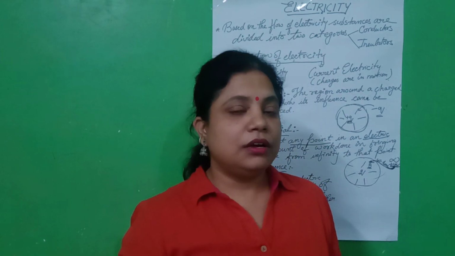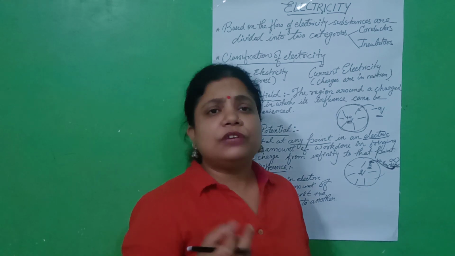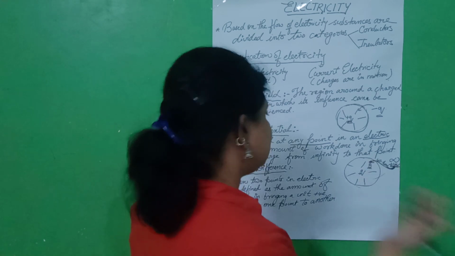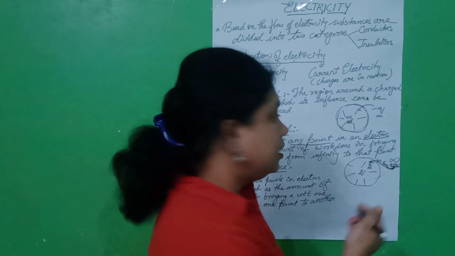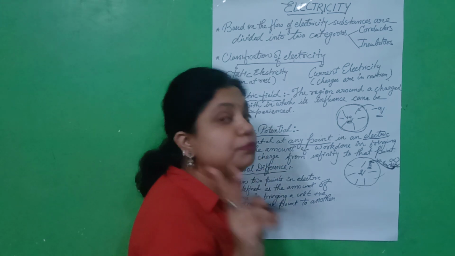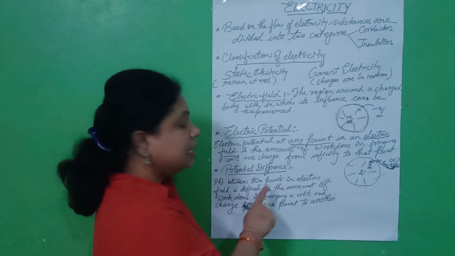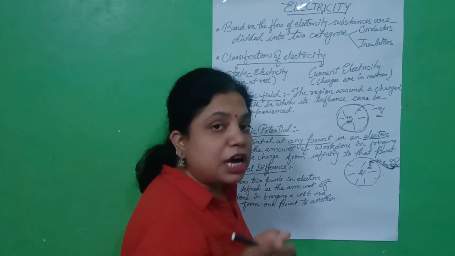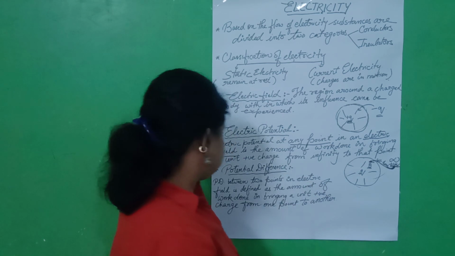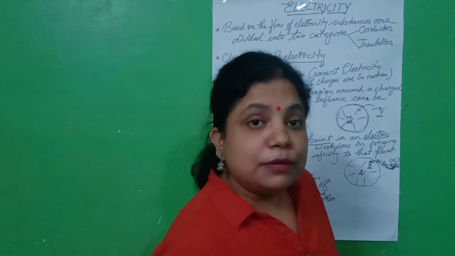Now it is clear? Okay. Now see, potential difference. For differences we need two variables, two things, so the same can be applied here. Students listen, potential difference between two points in an electric field is defined as the amount of work done in bringing a unit positive charge from one point to another point.